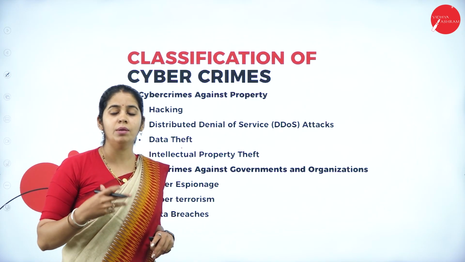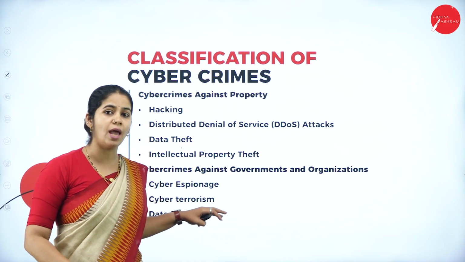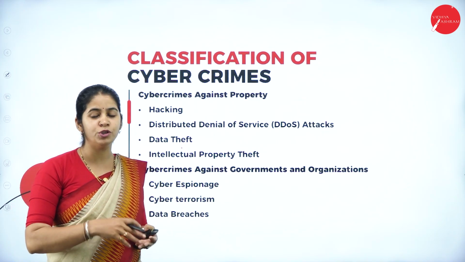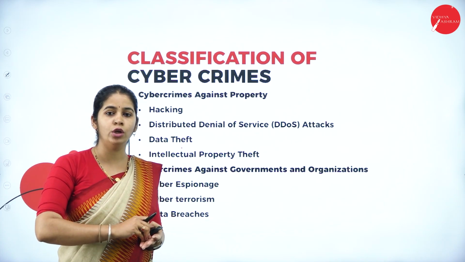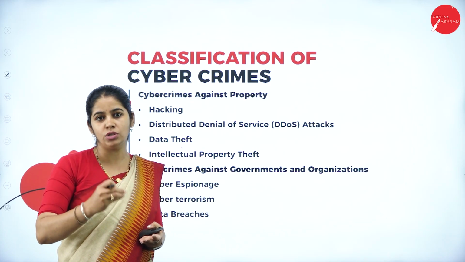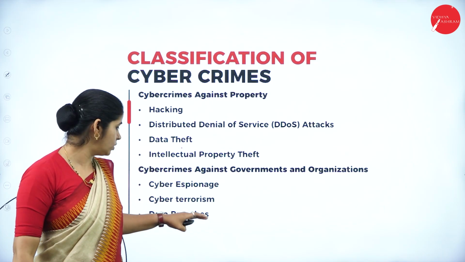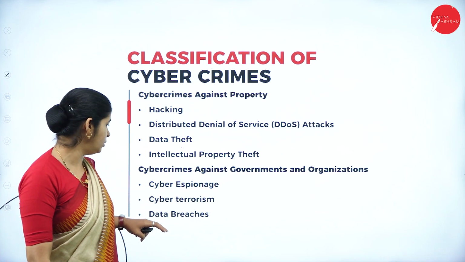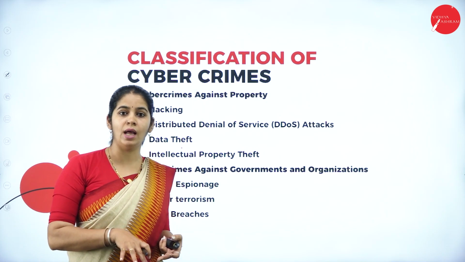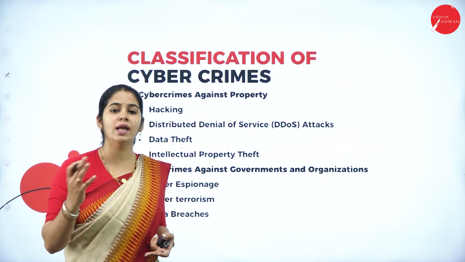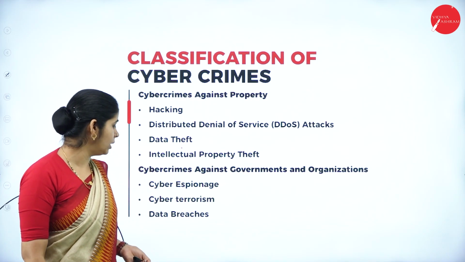The internet has been used in many terrorist activities. That also comes under cyber terrorism, like encryption and decryption of the codes they use to communicate, like email messages or SMS. Terrorists communicate among themselves using the cyberspace. That is called cyber terrorism. And data breaching: changing the content of the data so that the other person will get false information. That is also called cybercrime against the government.